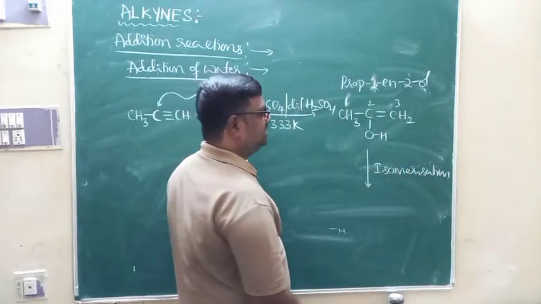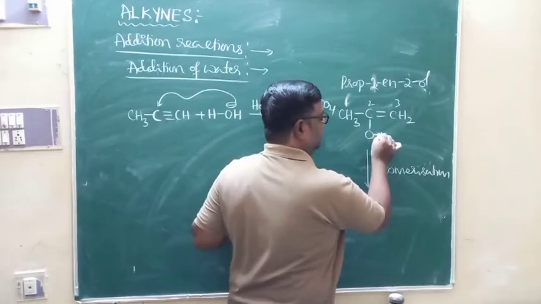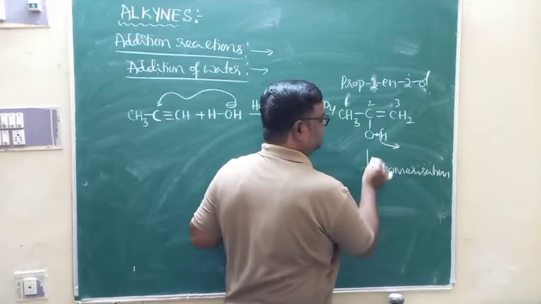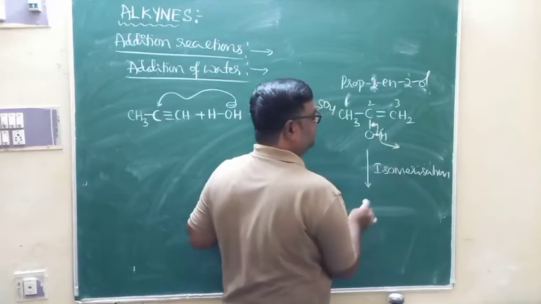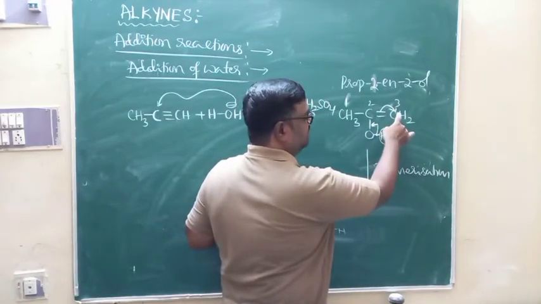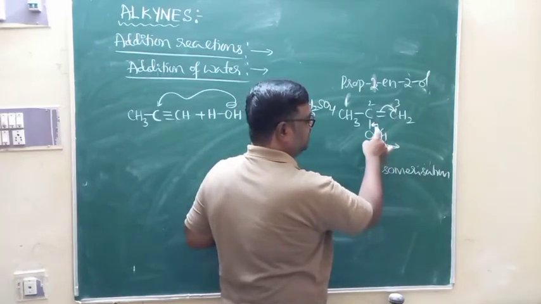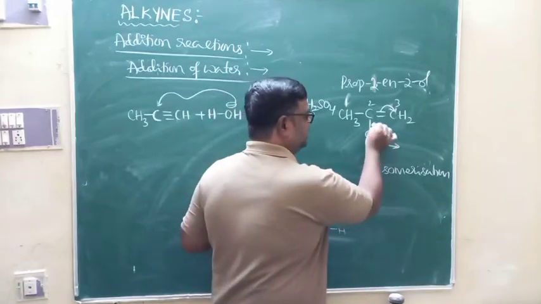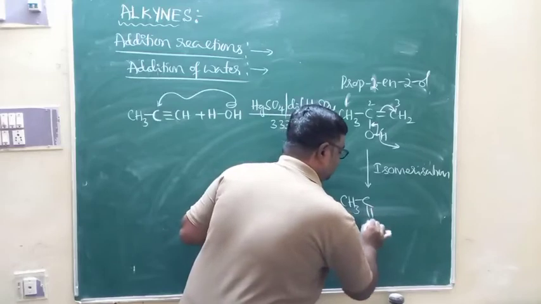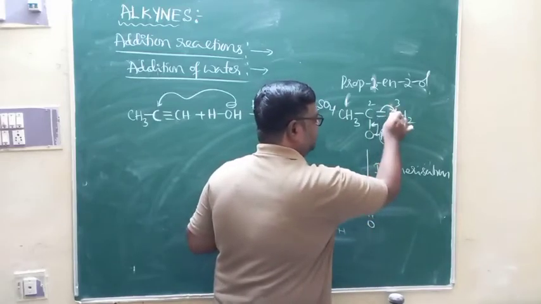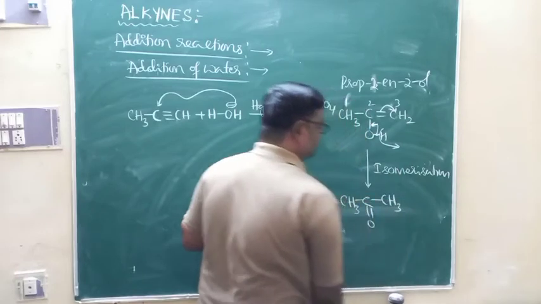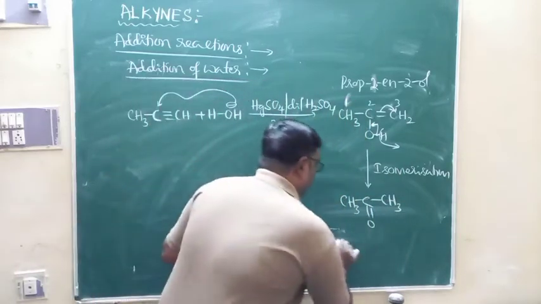Yes, isomerization. High electronegativity of oxygen attracts sigma electrons, and hydrogen is taken in the form of H plus. The sigma electrons go to this side, then the pi electrons go to this side. CH2 becomes minus, minus attracts H plus, and the single bond becomes double bond. The sigma electrons go this side, CH3C, single bond becomes double bond, the pi electrons go this side and it becomes minus, minus attracts H plus, and of course the double bond becomes single bond, and this is what we call propane 2-one.